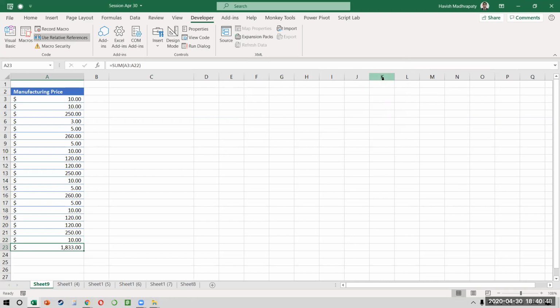This is probably one of the most important things when you work with macros, because the bulk of what you require, you can record. Like if I want to change the color, if I want to change the data type, if I want to change the alignment, did you see we could record all of that? There's only one part which you can't record. That one part that you can't record is where you have to find out which is the last row and how many records we have in your data set.